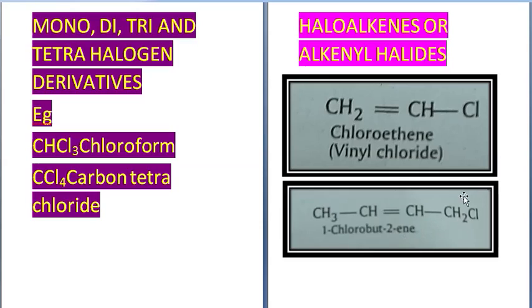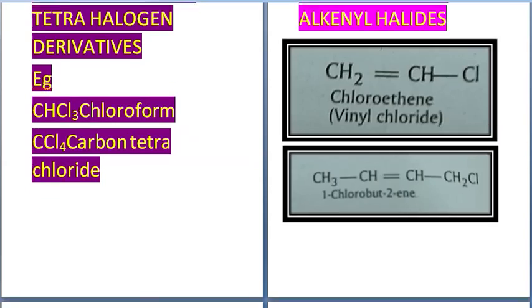1-chloro-butene. This is the first carbon, to this chlorine is added. So 1-chloro, and to the second carbon the double bond of alkene is there. So 2-ene. And total of 4 carbon in this chain, 1, 2, 3 and 4. So it is bute, 1-chloro-bute-2-ene. These are 2 examples of haloalkenes or alkenyl halides.